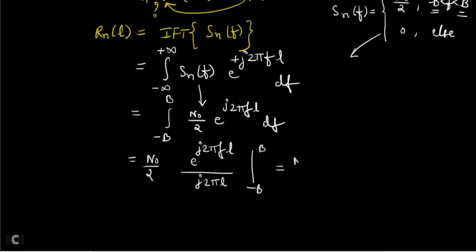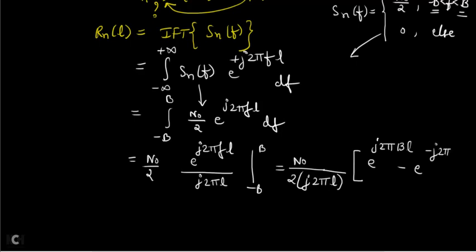Now what happens? n0 by 2 into j 2 pi l, the constant you take outside, then upper limit minus lower limit. You will get e power j 2 pi, instead of f you put the upper limit b, so bl, minus the lower limit, instead of f you put minus b, so e power minus j 2 pi bl.